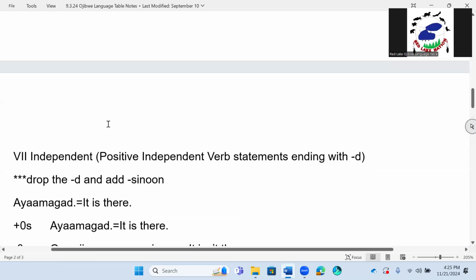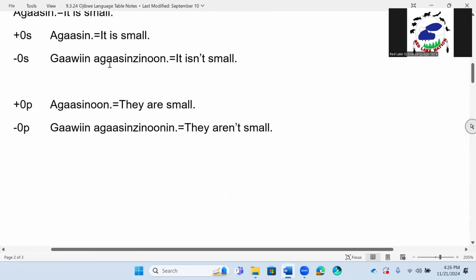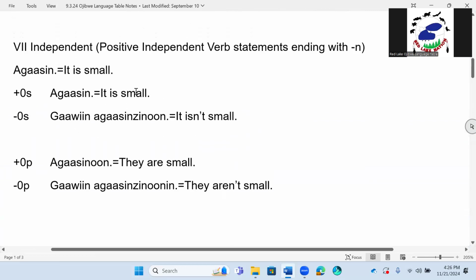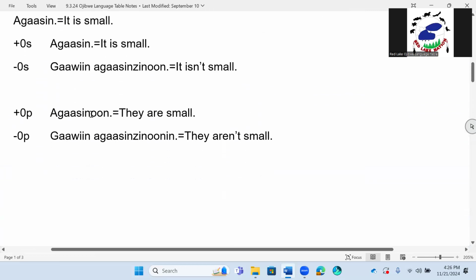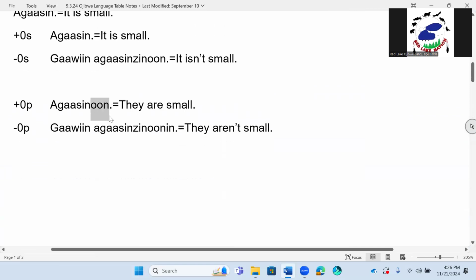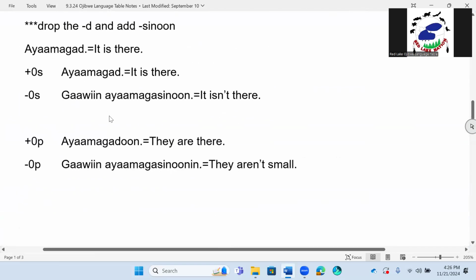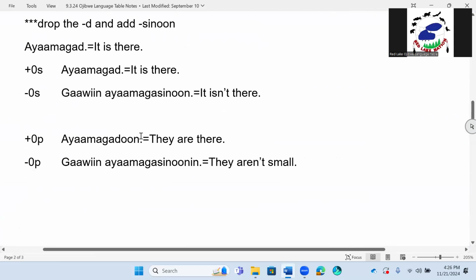Remember on our one up here too, we added un. Agasinun. Wait, where did it go? We added un. Oh, it is right there. There's un right there. Agasinun. Okay, so we're going to add un again here. Ayamagadun. They are there, plural.